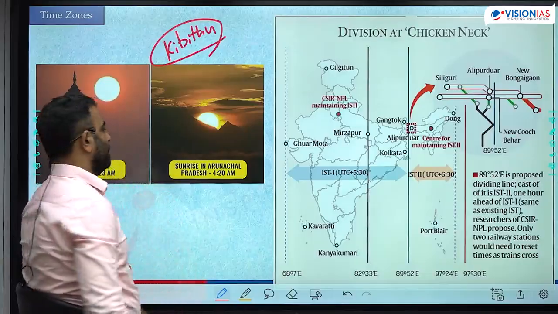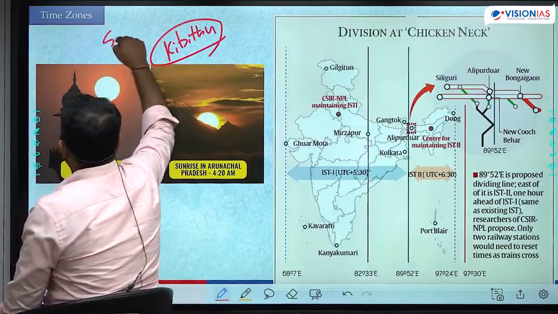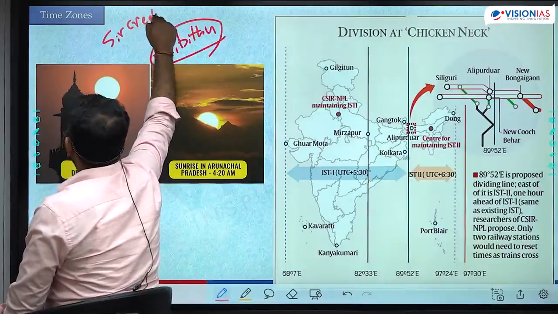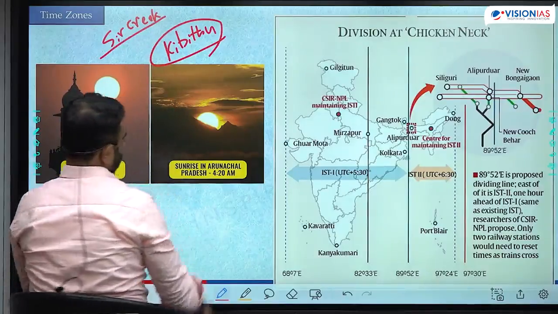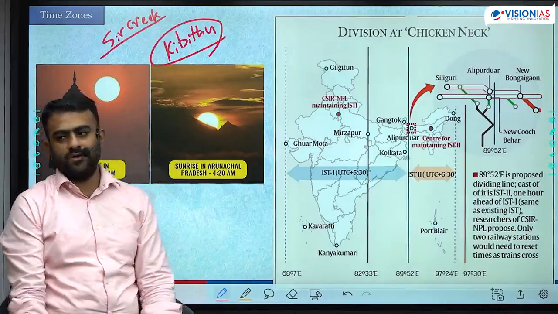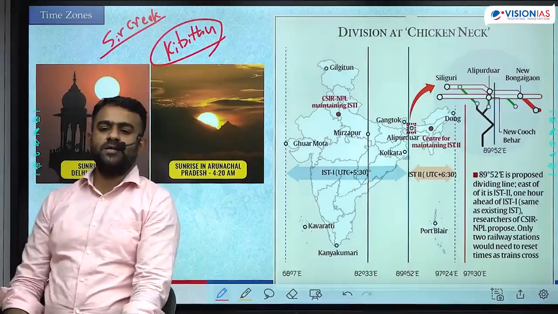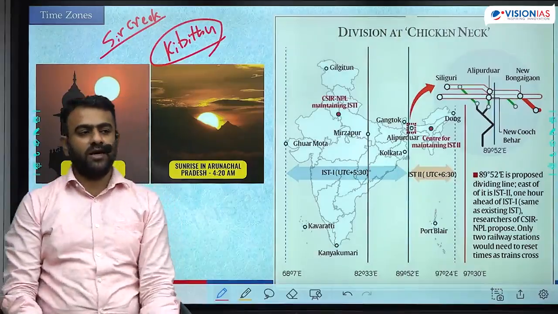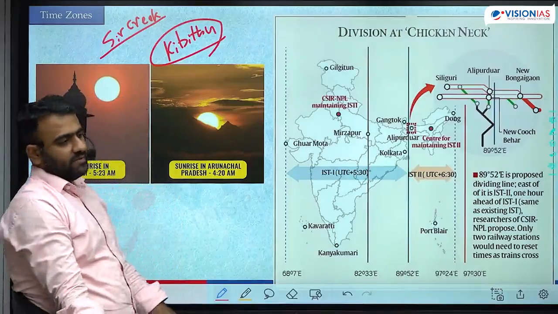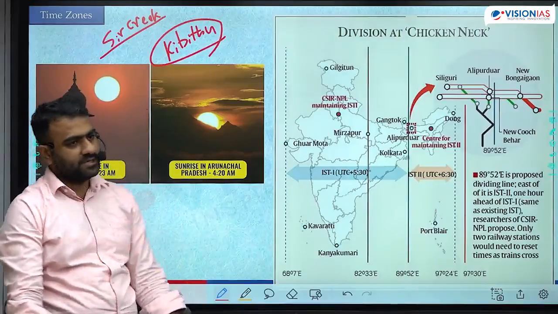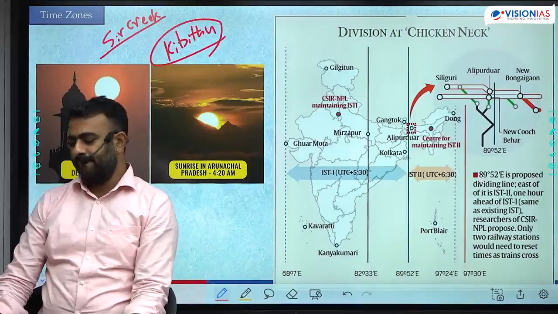The westernmost point of India is Sir Creek. Sir Creek is the westernmost point of India. Between these 2 points, there will be a time difference by local time. If you go by the sun, the time difference will be 2 hours. 30 degrees are 2 hours. Right?